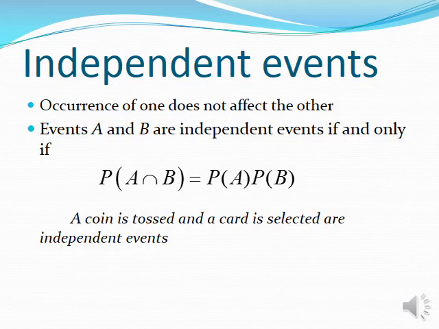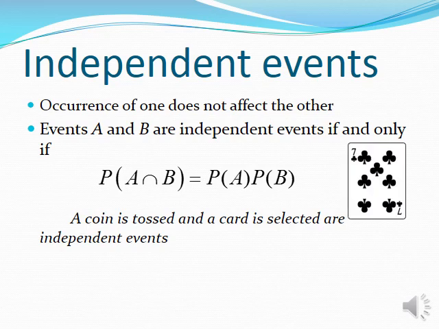Next, independent event. Independent event is nothing but the occurrence of one event does not affect the occurrence of the other. Events A and B are said to be independent events if and only if P(A intersection B) is equal to P(A) times P(B). Here is the example for independent events: a coin is tossed and a card is selected are independent events.